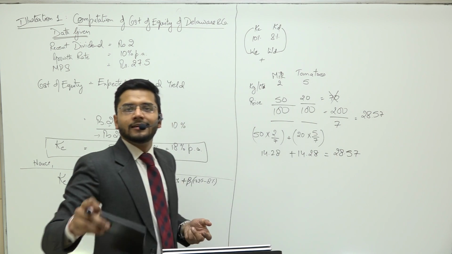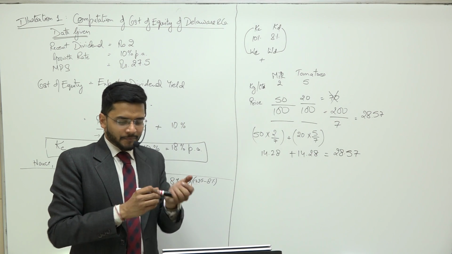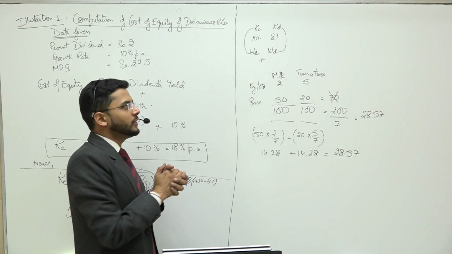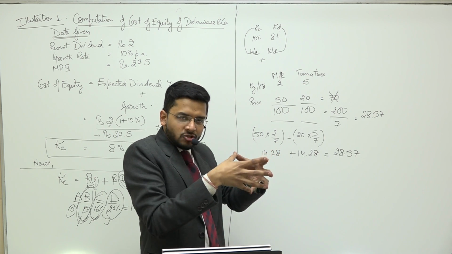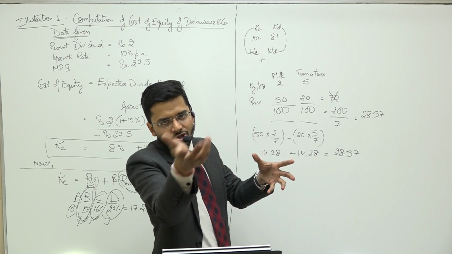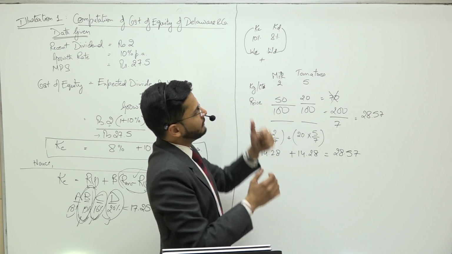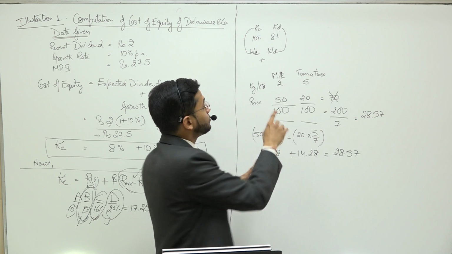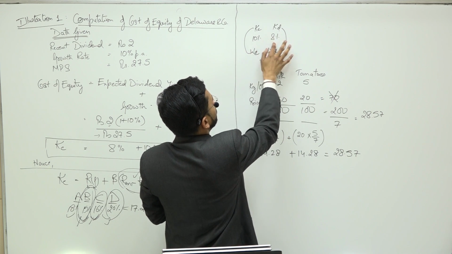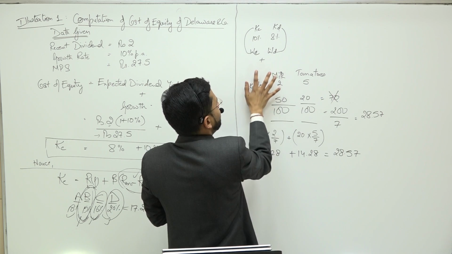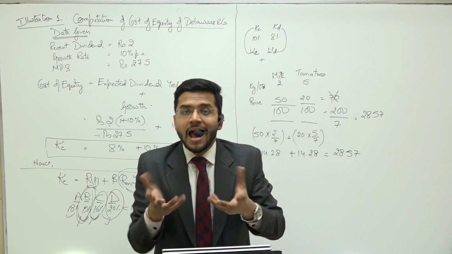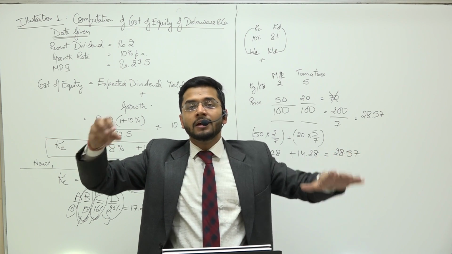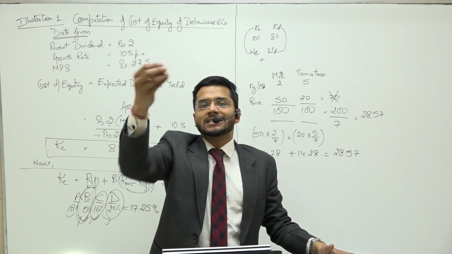28.57. So guys, whenever we are computing the amalgamated form of cost of equity and cost of debt, which is also known as weighted average cost of capital, you do not have to add individual costs. You have to take their weights, and then you have to compute the weighted average cost of capital, which will represent an average cost which has been paid by you for using external funds.